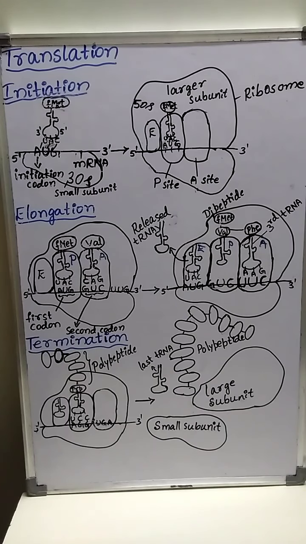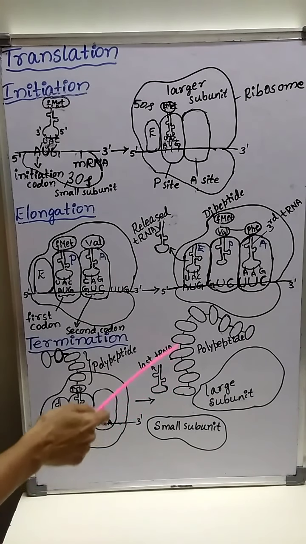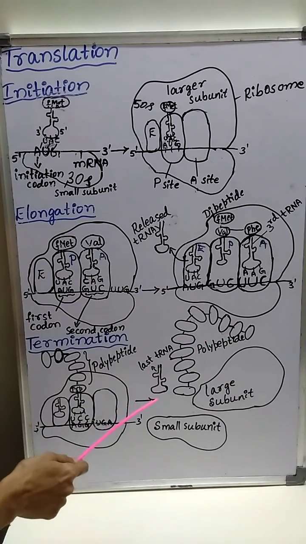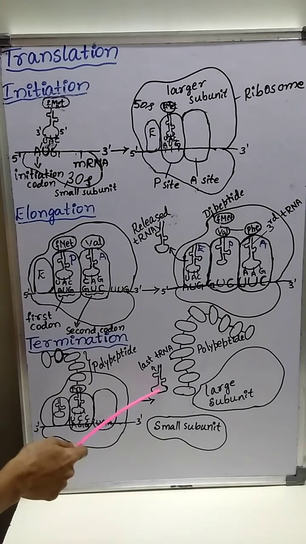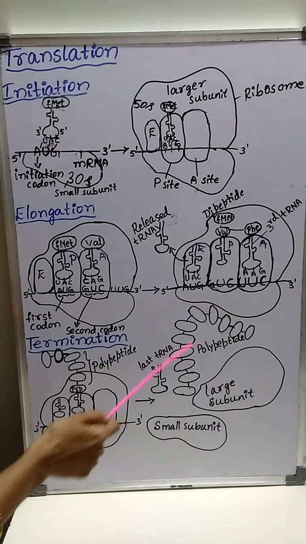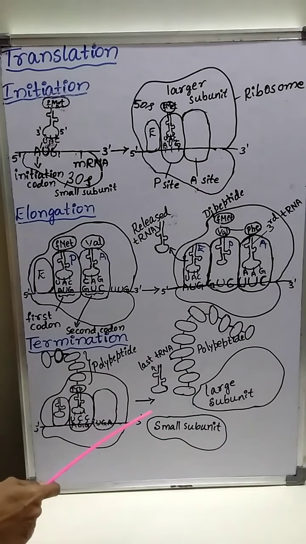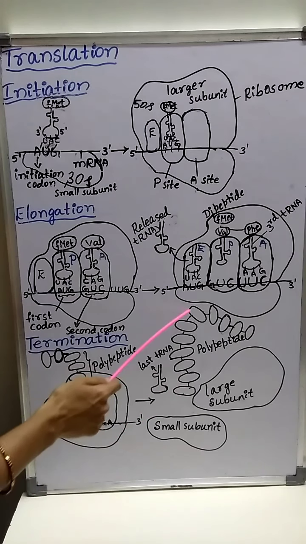After the termination, the peptidyl synthetase enzyme catalyzes the cleavage of the polypeptide chain from the last tRNA. The peptidyl synthetase enzyme catalyzes the cleavage or breakdown of the polypeptide chain.